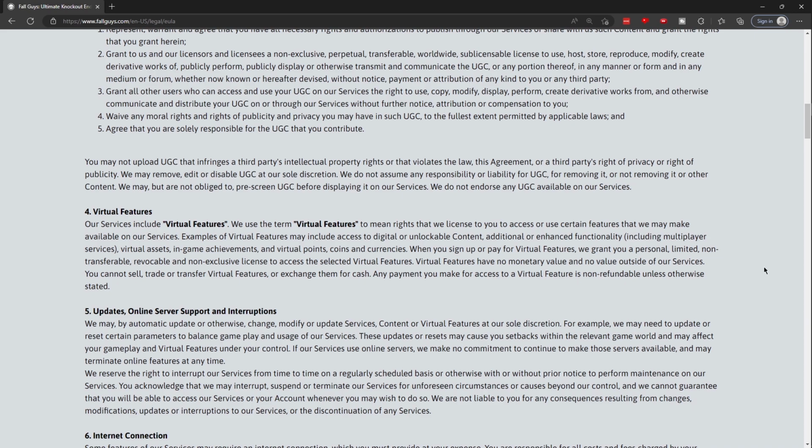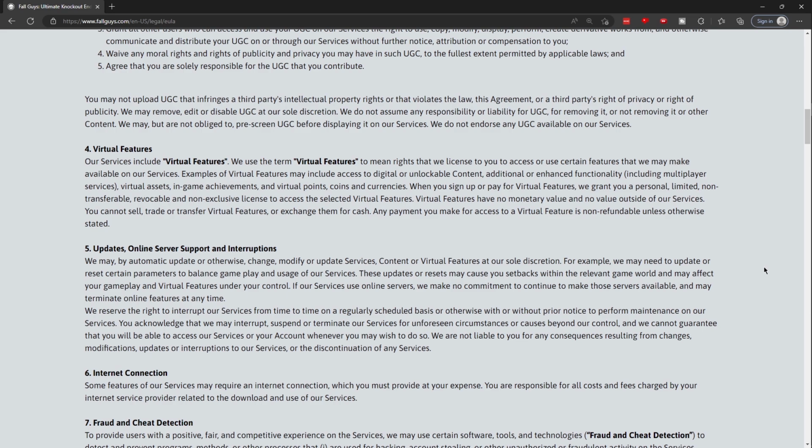And 5. Agree that you are solely responsible for the UGC that you contribute. You may not upload UGC that infringes a third party's intellectual property rights or that violates the law, this agreement, or a third party's right of privacy or right of publicity. You may remove, edit, or disable UGC at our sole discretion. We do not assume any responsibility or liability for UGC, for removing it or not removing it, or other content. We may, but are not obliged to, pre-screen UGC before displaying it on our services. We do not endorse any UGC available on our services.